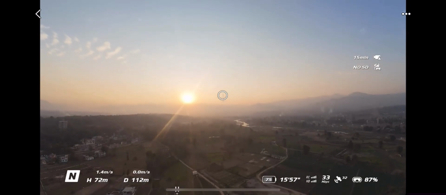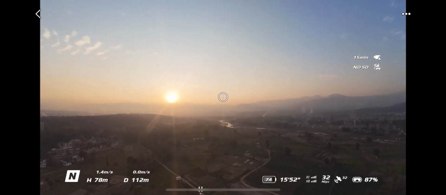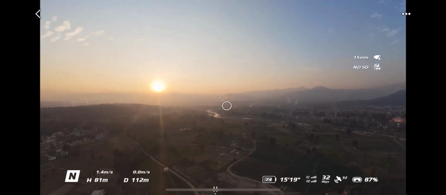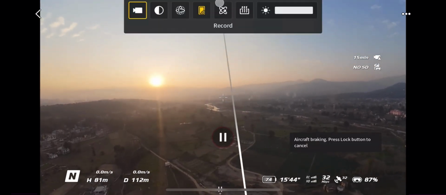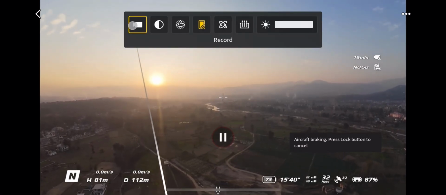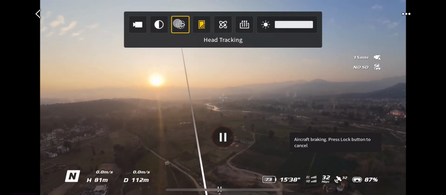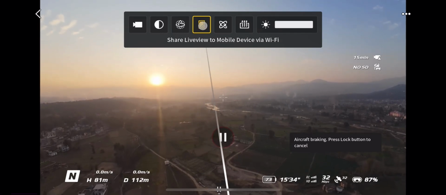So let's get started. To get the menu options, you need to press that orange button on your remote. Once you click on it, your drone becomes stable. It will not move until you once again press that orange button. On top, you can toggle the menu. You have the record option, enhancement option, head tracking option, and then you have a live stream option also.